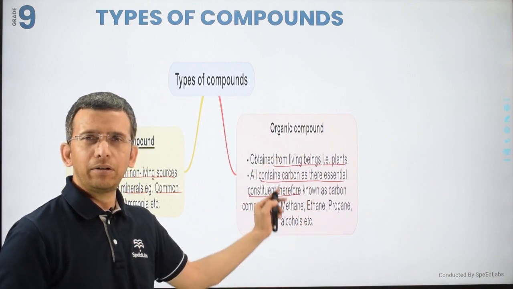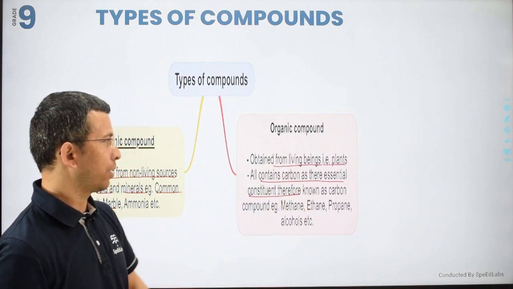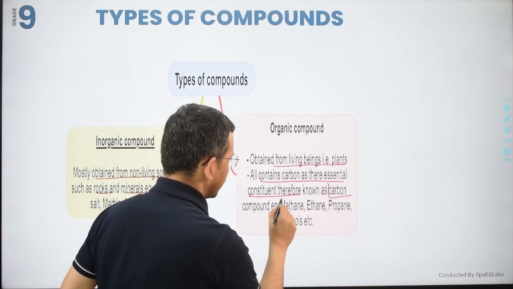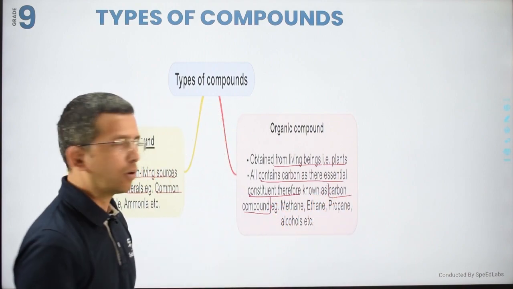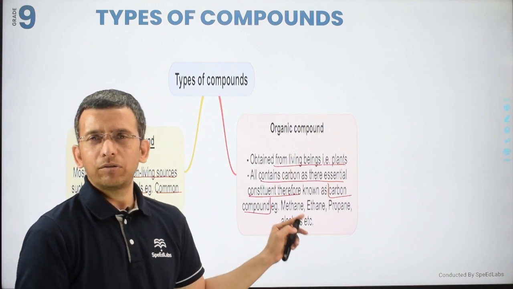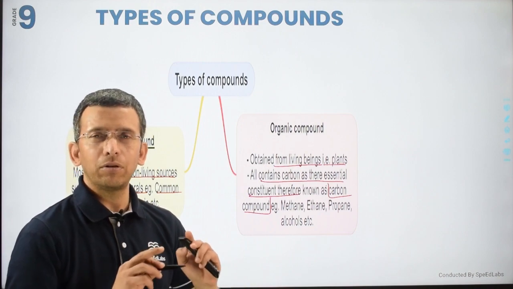You cannot find an organic compound without carbon. So organic compounds are also called carbon compounds.